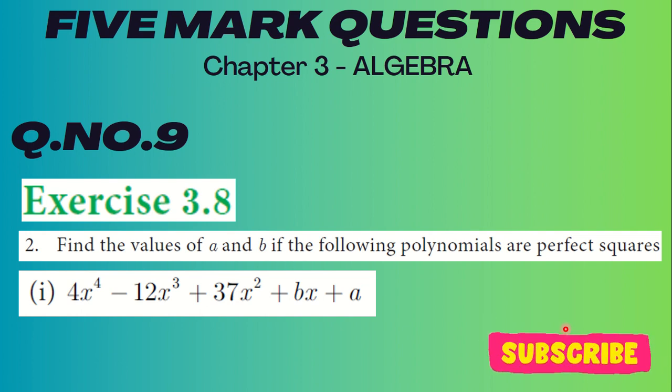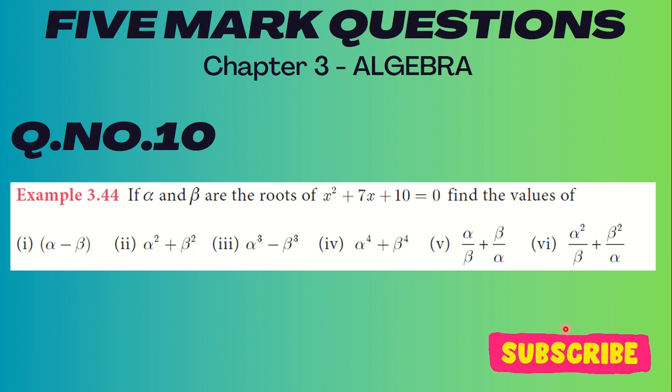Let us go to question number 10. Example 3.44. If alpha and beta are the roots of x square plus 7x plus 10 is equal to 0, find the values of alpha minus beta. Second one is alpha square plus beta square. Third one is alpha cube minus beta cube. Fourth one is alpha power 4 plus beta power 4, and alpha by beta plus beta by alpha. And sixth one is alpha square by beta plus beta square by alpha.